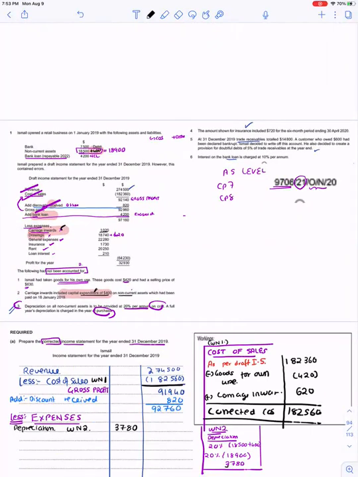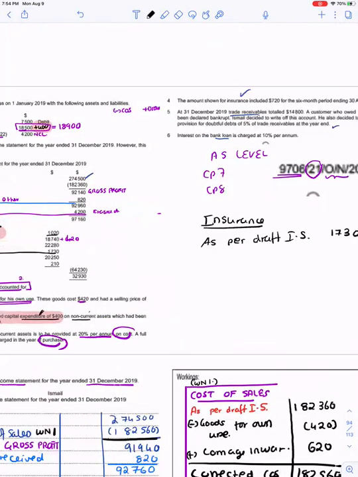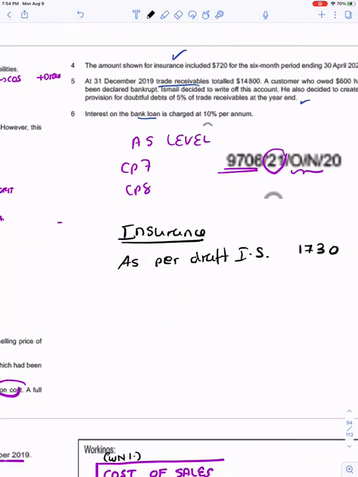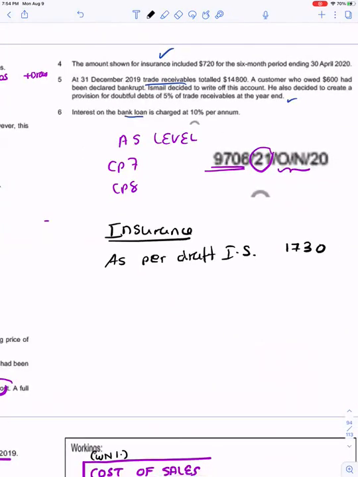What is the amount shown for insurance? 1730. The amount shown for insurance as per the draft income statement, 1730, includes 720 for the 6-month period ending 30th April 2020.